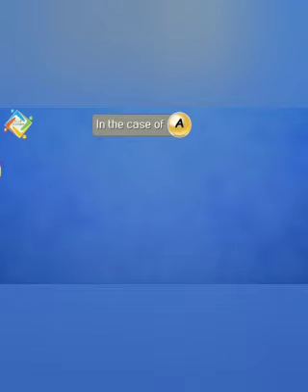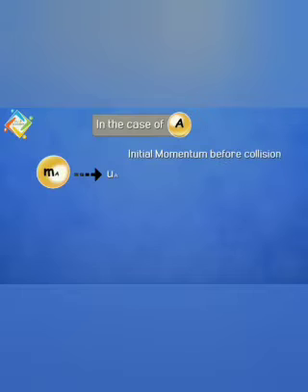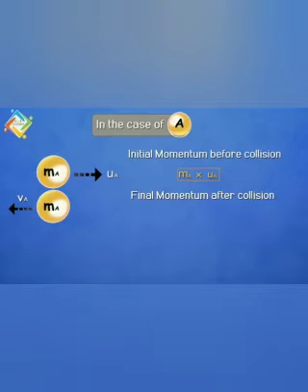In the case of object A, let the mass of the object be ma and its initial velocity be ua. Then the initial momentum before collision is equal to ma into ua. Next, the final momentum of the object is equal to ma into va. Then the change in momentum is equal to ma va minus ma ua.